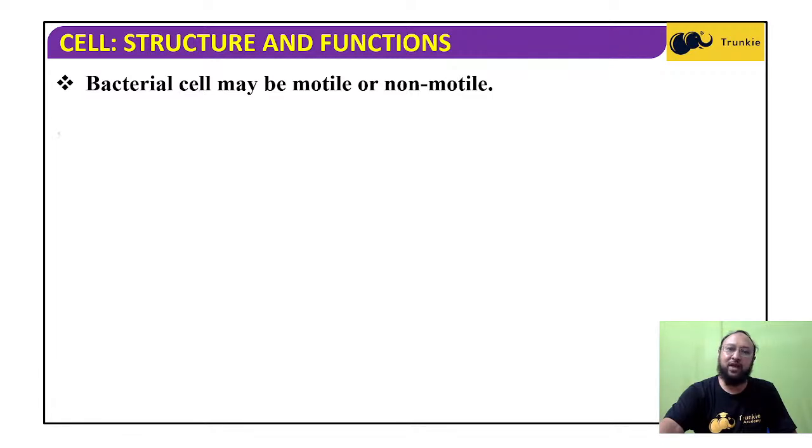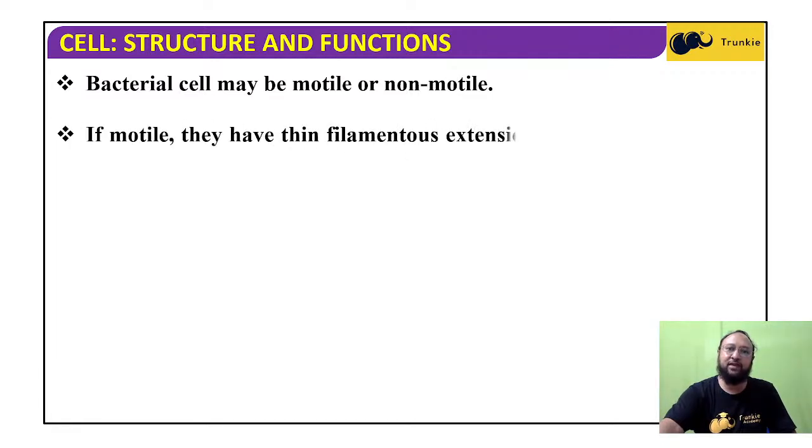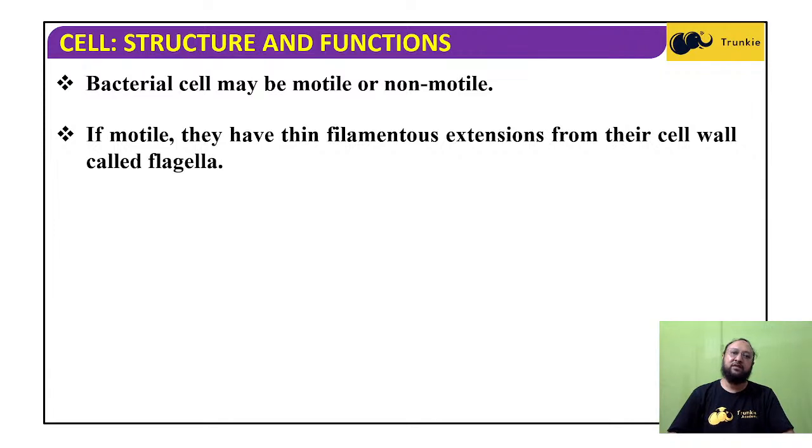A bacterial cell may be motile or non-motile. If motile, they have thin filamentous extensions from the cell wall called flagella. Some bacteria are motile, they can move, and some are non-motile. If bacteria are motile, they have these thread-like filamentous structures called flagella, and with the movement of the flagella, they are able to move.